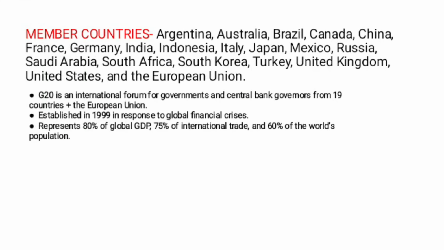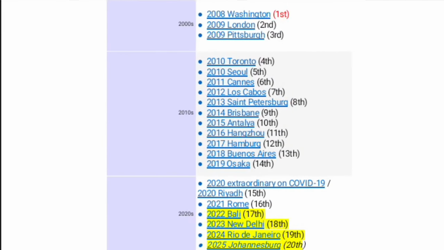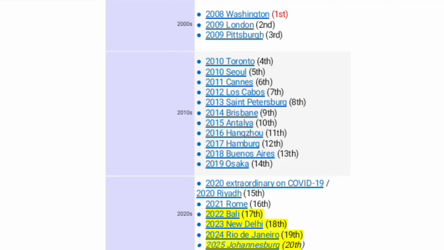The member countries are Argentina, Brazil, Canada, Australia, China, France, Germany, India, Indonesia, Italy, Japan, Mexico, Russia, Saudi Arabia, South Africa, South Korea, Turkey, United Kingdom, United States, European Union, and African Union. So these were the members of G20.